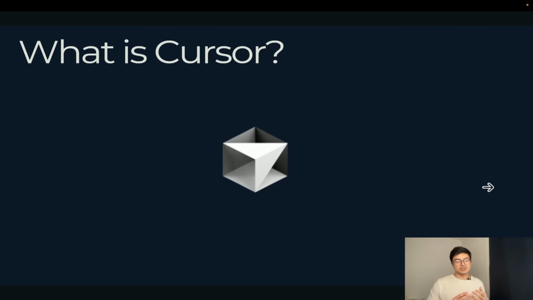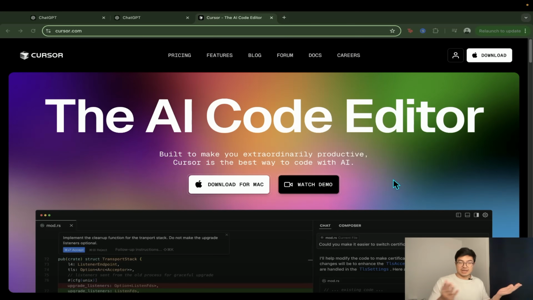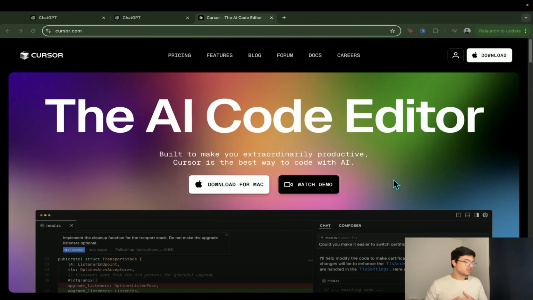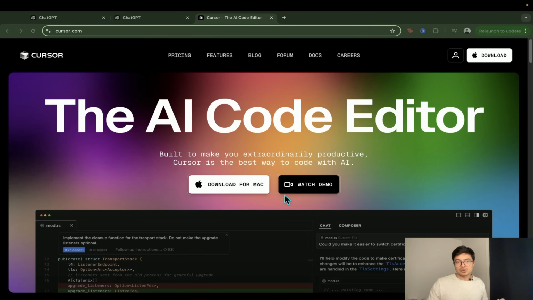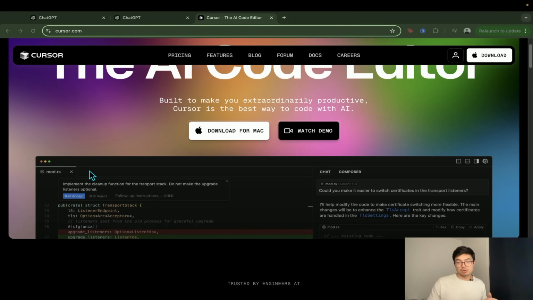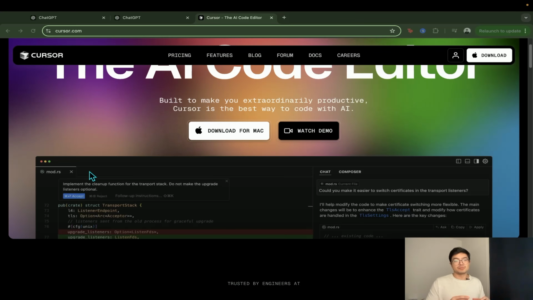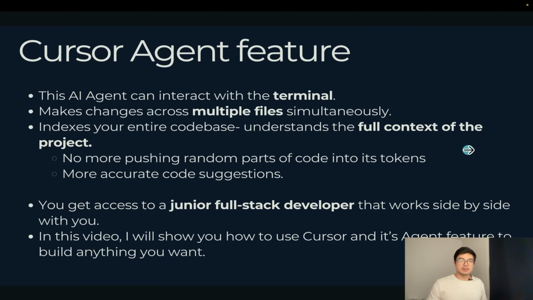So what is Cursor? If you guys don't know, Cursor is an AI code editor that you can work alongside to build anything that you want with AI, right? Whether that be a Chrome extension, a full stack web application, the list goes on. Basically anything that requires code. And the great thing about Cursor as well is that it's a fork of VS Code. And when you start using it, you'll see that a lot of the features that it has resemble Visual Studio Code. And that's a good sign for many programmers out there that currently are using VS Code. The transition from using VS Code to Cursor should be seamless.